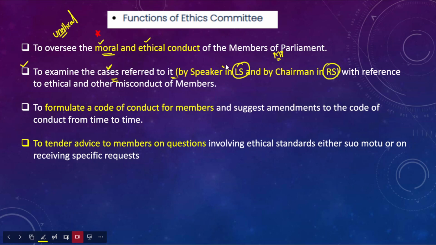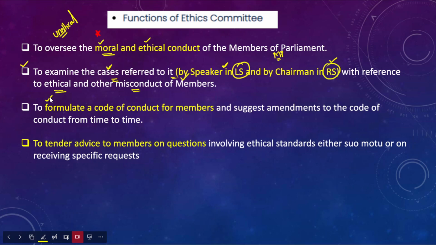In Lok Sabha, the Speaker refers the cases to the ethics committee, and in Rajya Sabha, the chairman refers certain cases to the ethics committee. These cases essentially deal with the unethical, immoral conduct and other misconduct of the members in those respective houses.